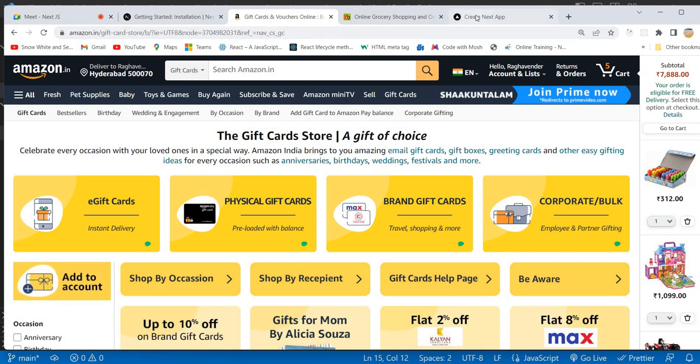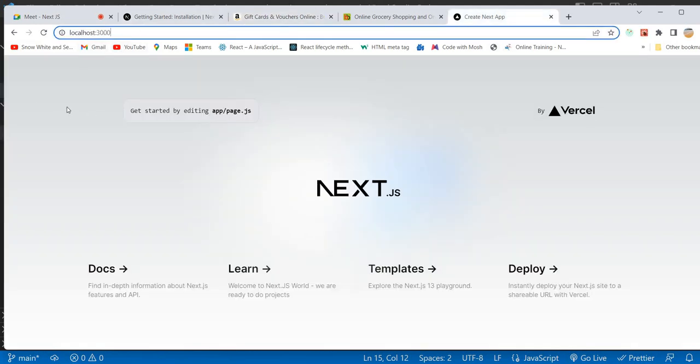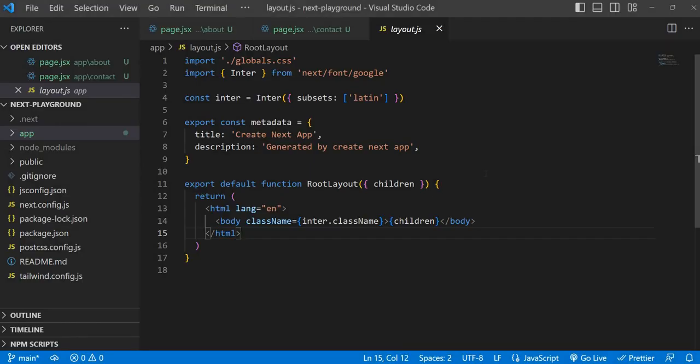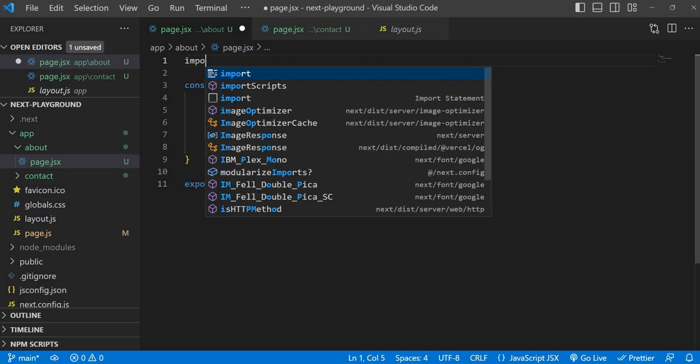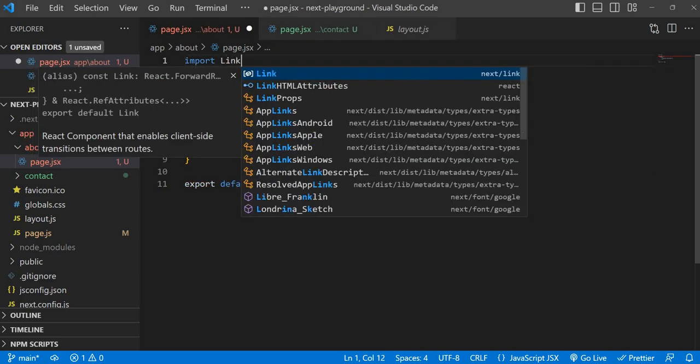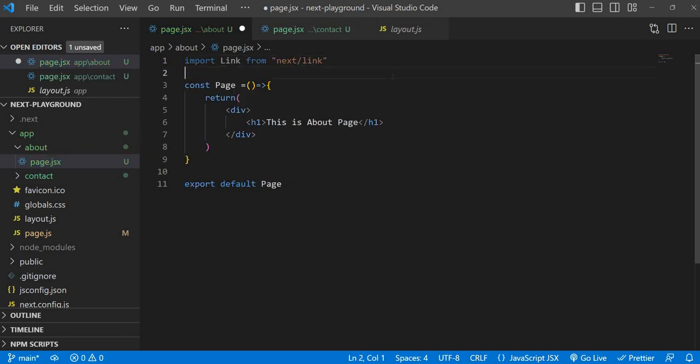In the same way, here also, whenever you click on something, we need to provide some option to click, and it should navigate to that page. Whenever we click on about, it should navigate to the about page, and on contact, the contact page. So how to implement that? Suppose the about.js page is there. To implement that navigation, we should import Link from next/link.